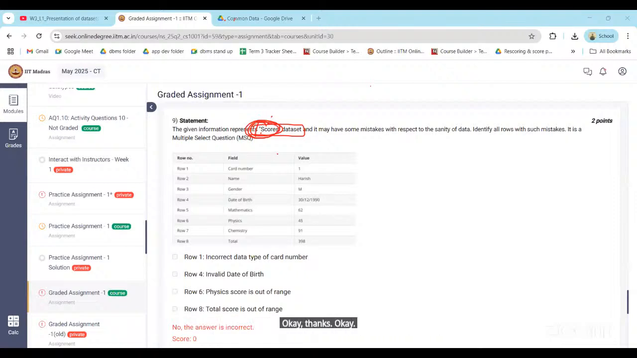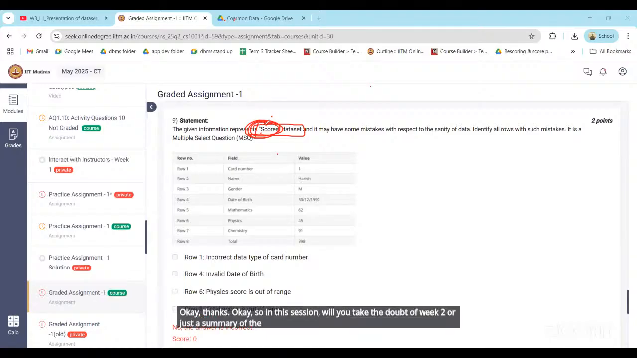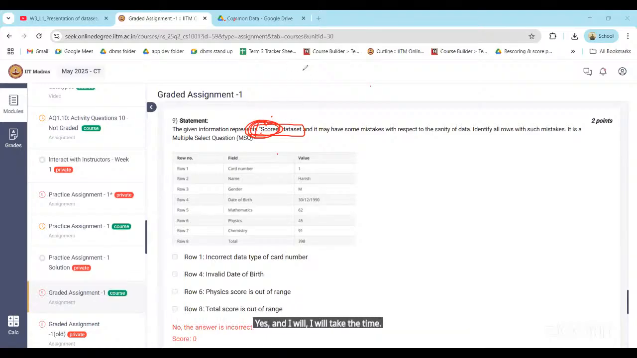Sir, in this session, will you take the doubts of week 2 or just the summary of week 2? I will take it out. Okay, anyone, any doubt in question number 9?